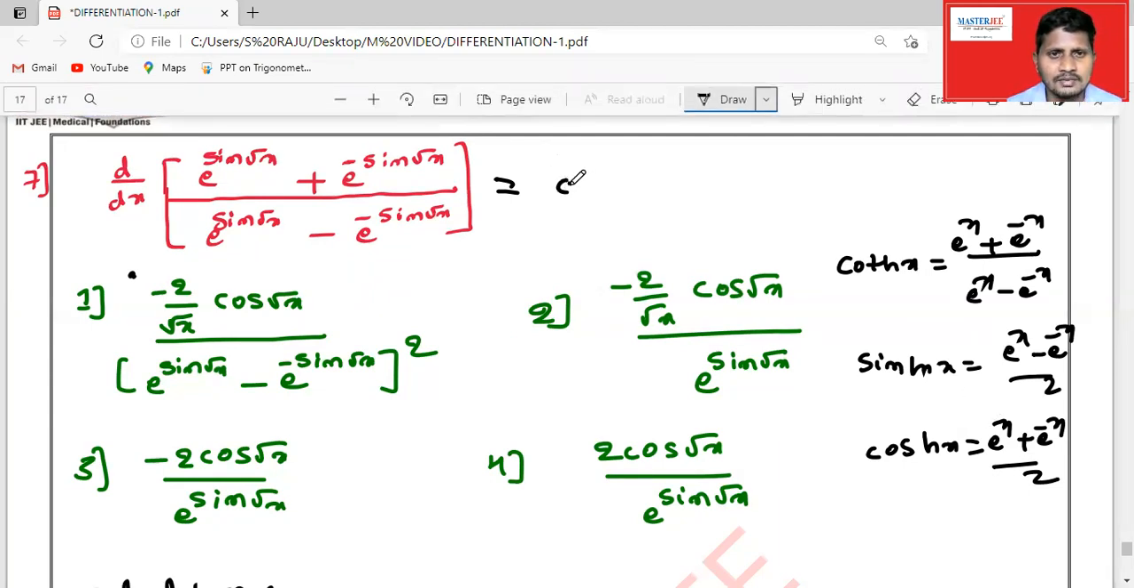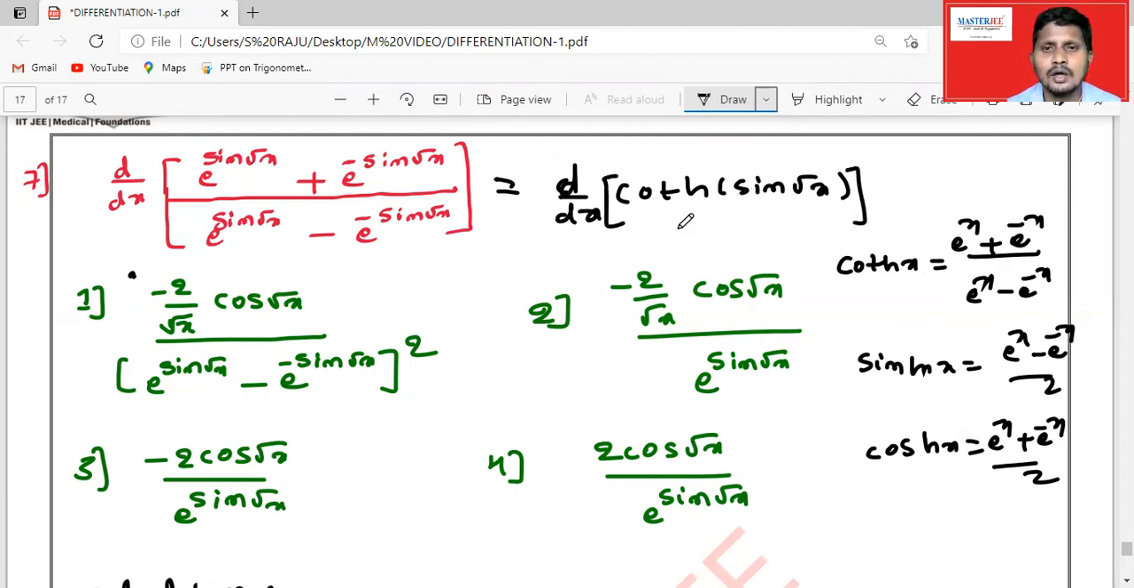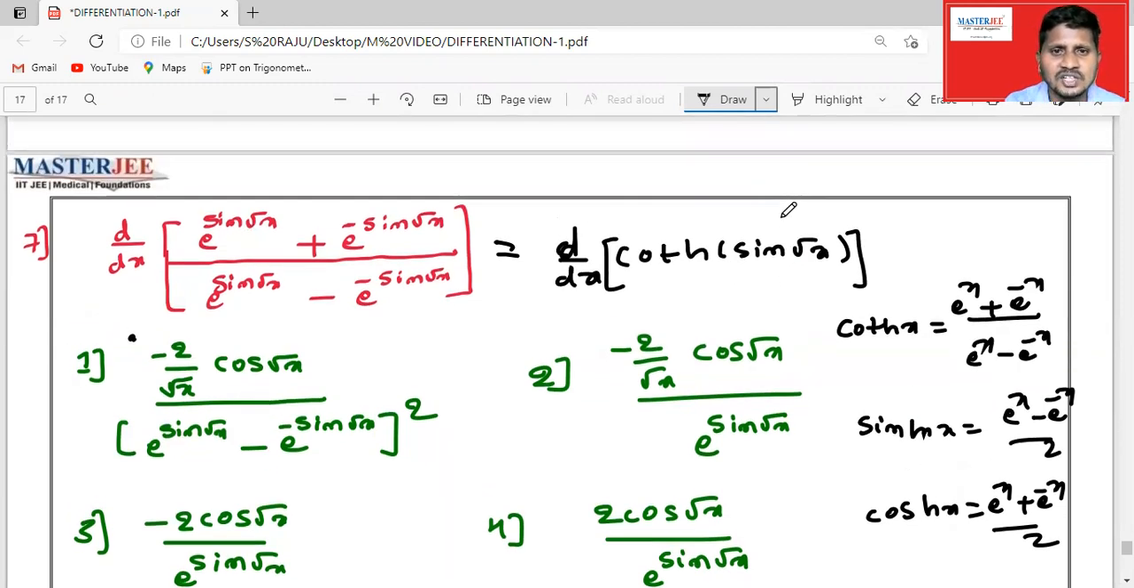So this can be written as d by dx of coth of sin root x. So in place of x, we are having sin root x. Okay, sin root x. Now we can differentiate.